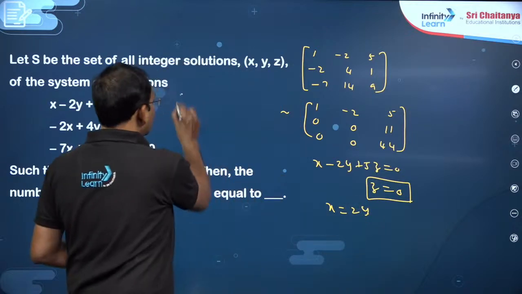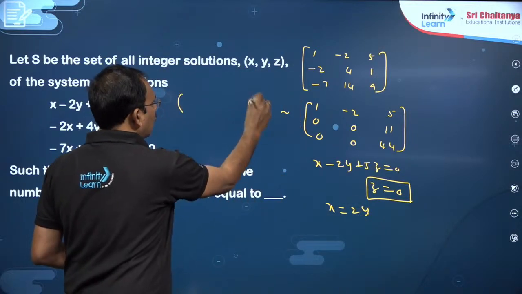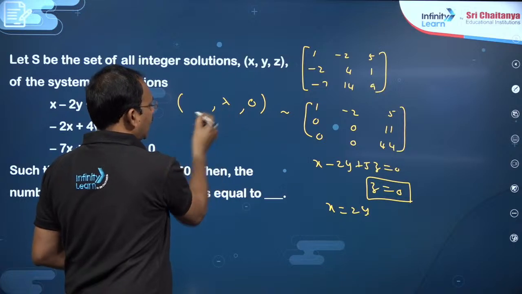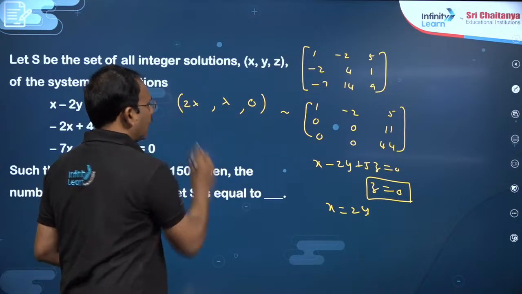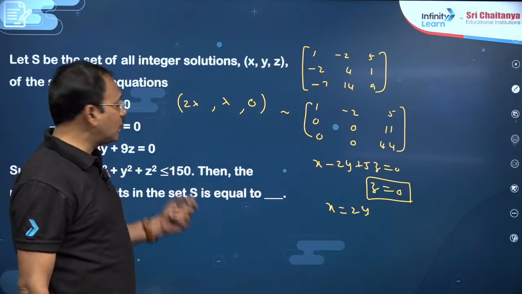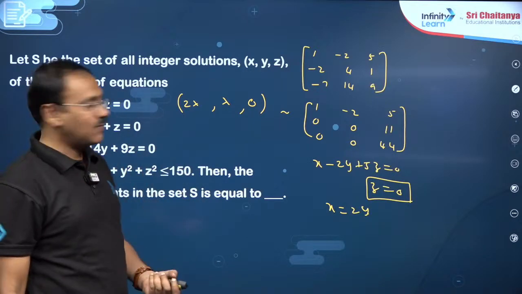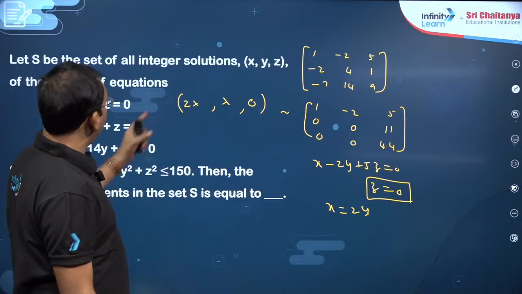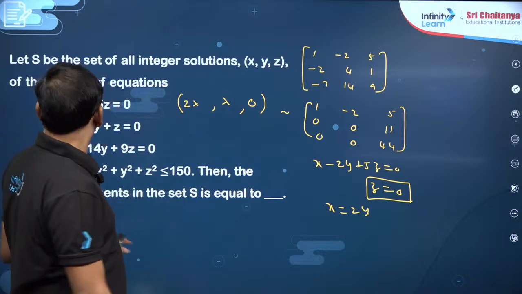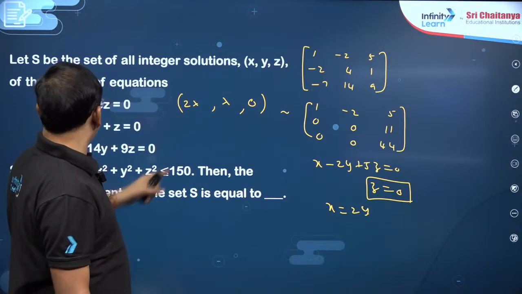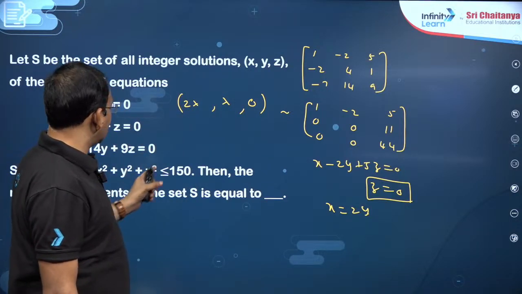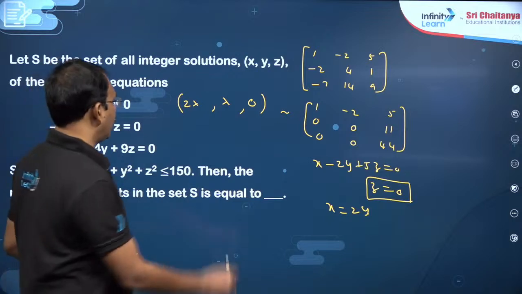So can I take the solution set like z coordinate 0, y if I take lambda, x is 2 lambda. Am I correct? For any lambda as any real number that satisfies all the three equations. But I just want x, y, z to be integers, such that x square plus y square plus z square is less than or equal to 150.